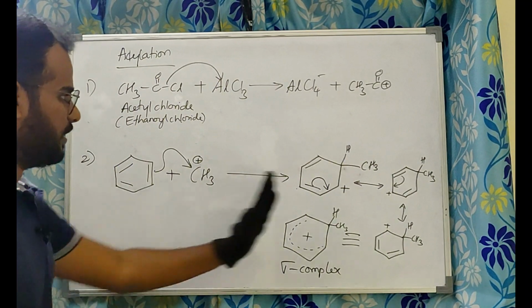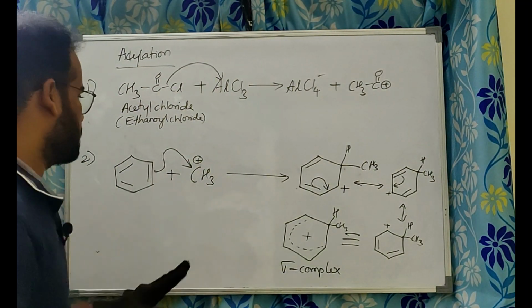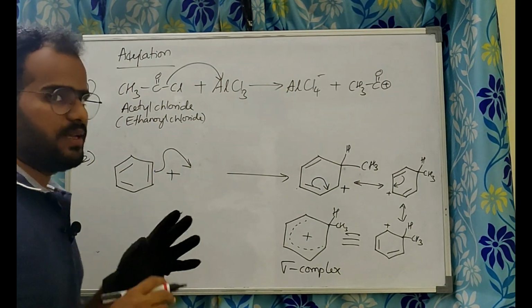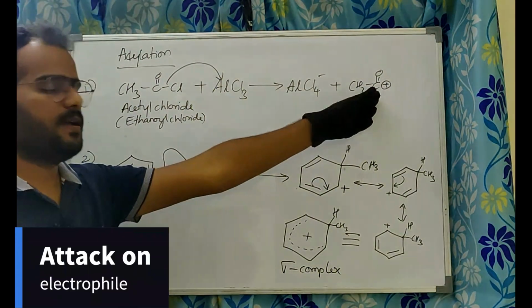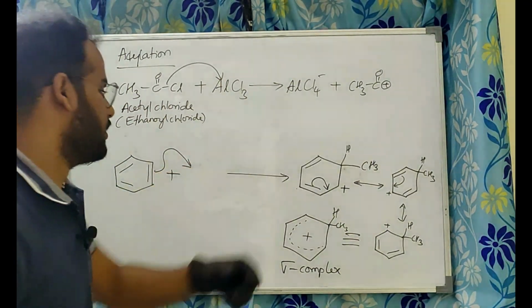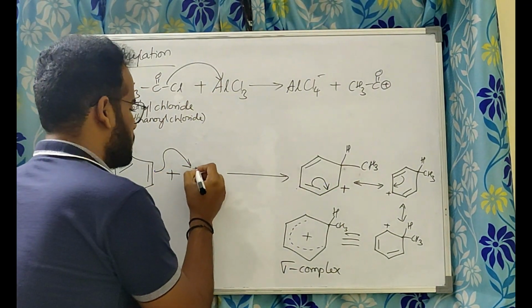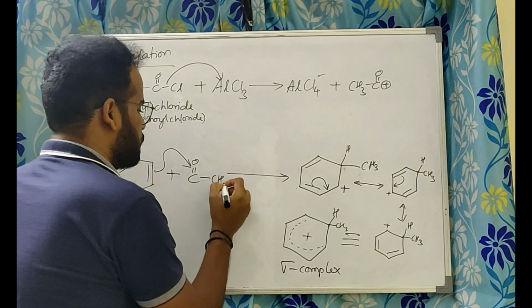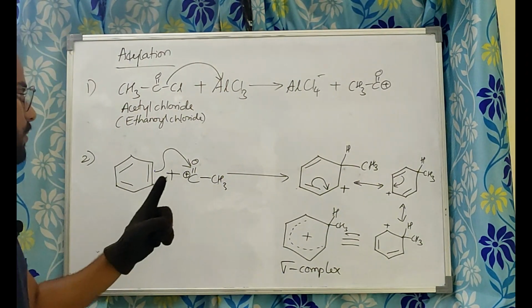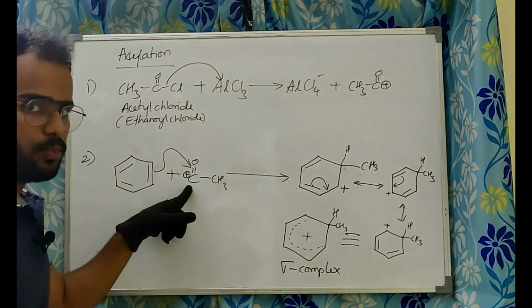Next, this I will keep same, just change. Instead of methyl group, second step what? The electron rich benzene will attack the electron deficient electrophile, that is our acetyl carbocation. So here C double bond O CH3 plus. Remember, it is going to attach to the carbonyl carbon.